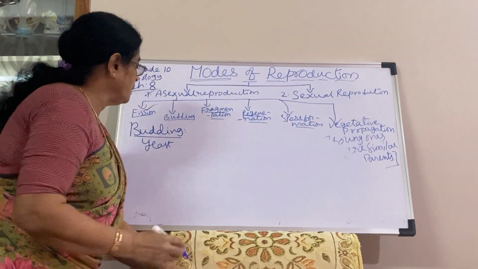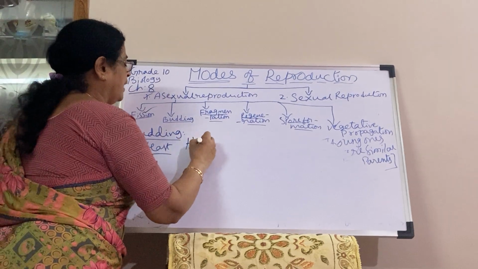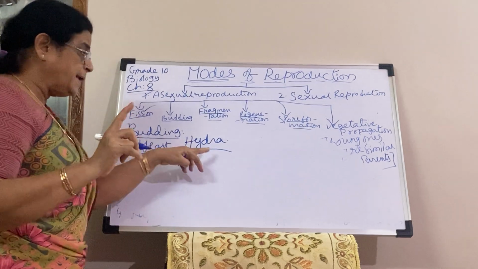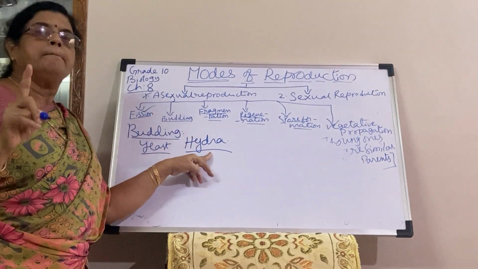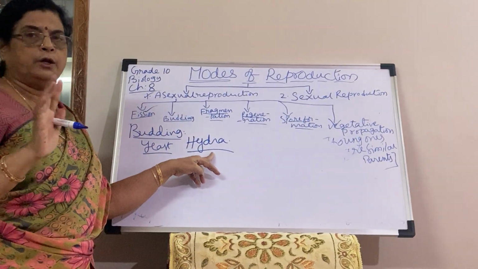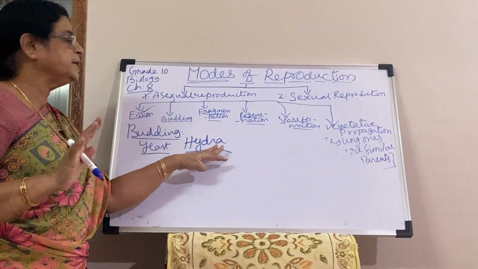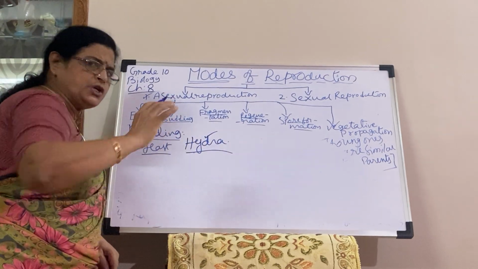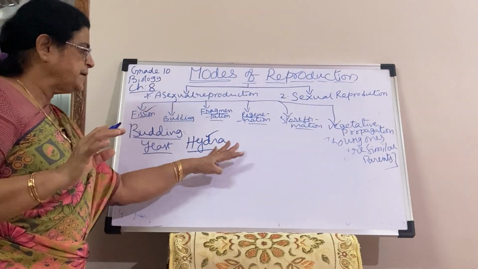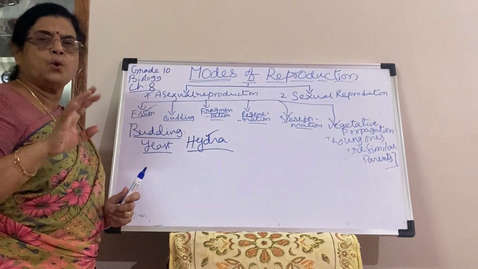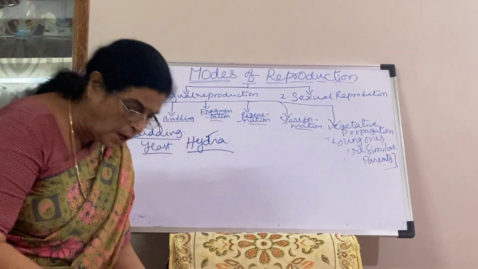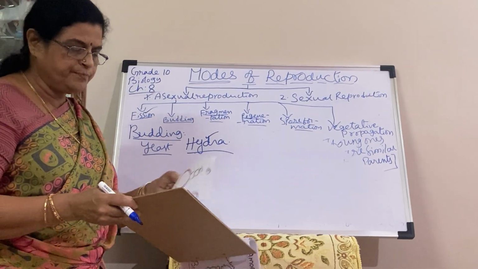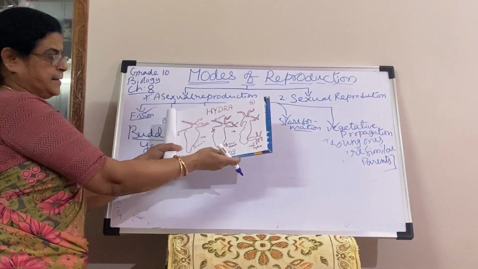And budding, one more example is Hydra. Hydra is not a single-celled organism. It is a multicellular organism, but it does not have any reproductive organs. The organs and organ systems are not developed. Here it is just the level of tissues, just cells. Multicellular organism, there are no specific organs and organ systems in Hydra. Now I will show you the diagram of Hydra. You see here, this is the Hydra, children.